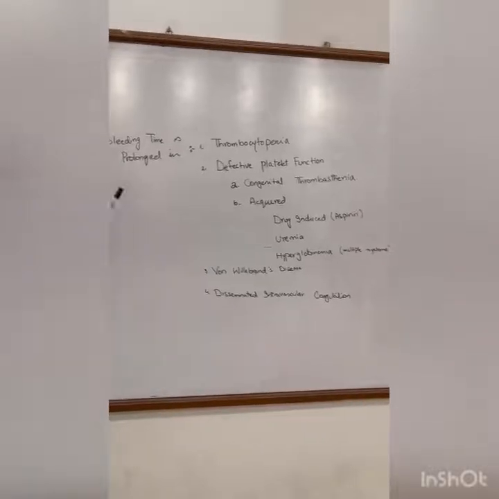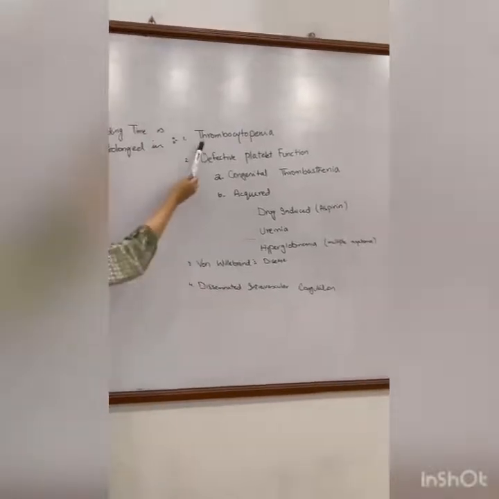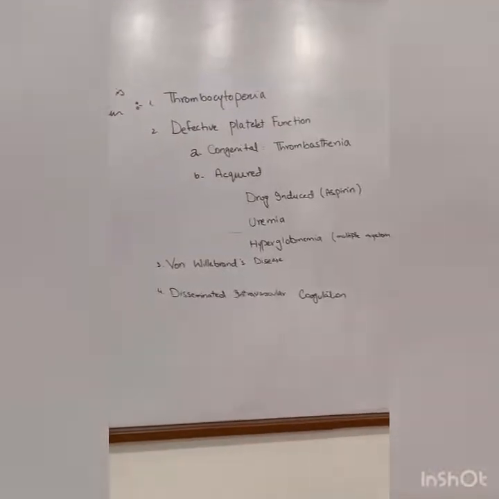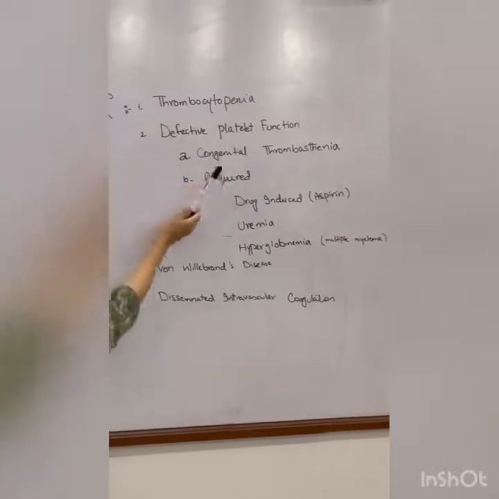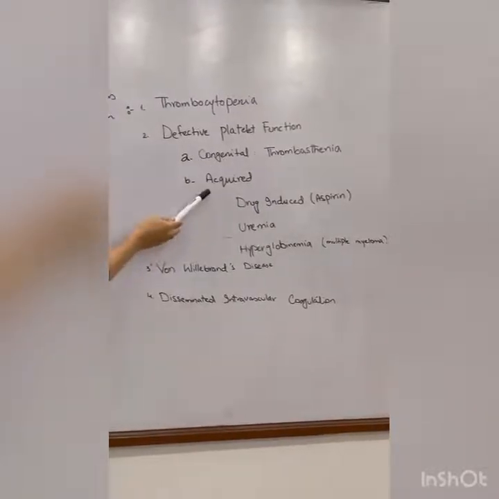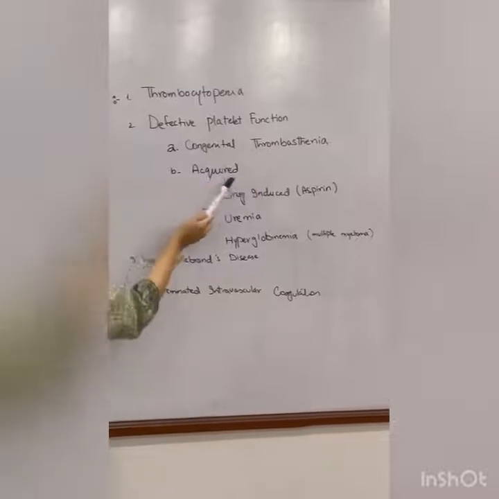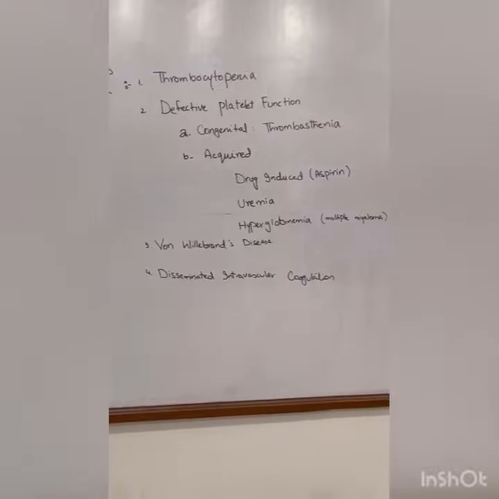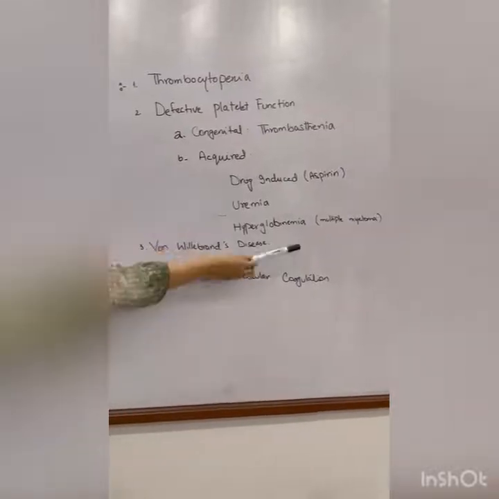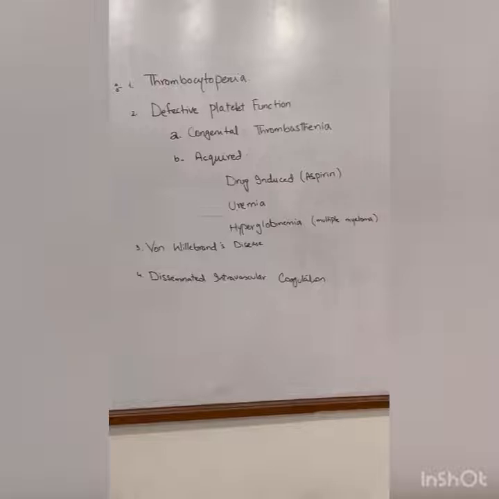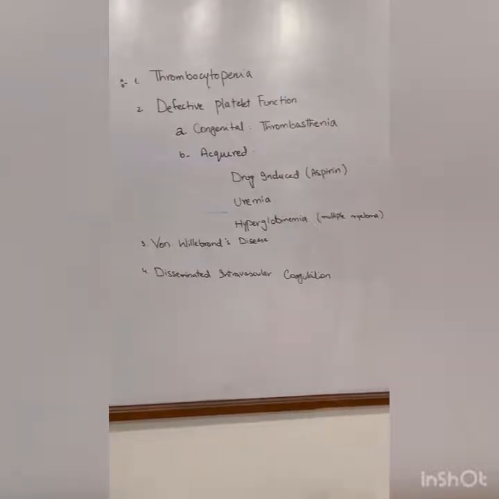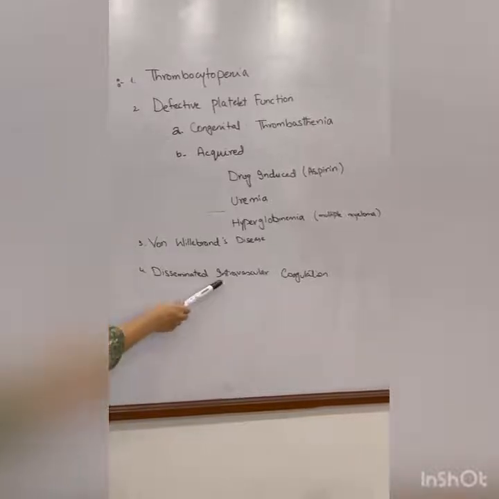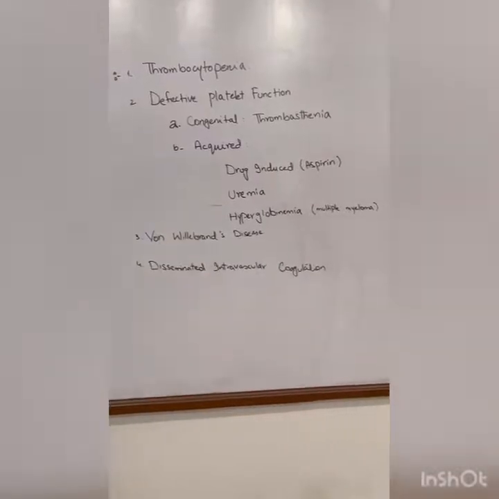The factors which prolong the bleeding time: first, thrombocytopenia, in which the platelet count decreases. Second, defective platelet function, which can be congenital or acquired. In acquired it can be drug induced, due to aspirin, uremia, or hyperglobulinemia associated with multiple myeloma. Third, von Willebrand disease; if it is reduced, it will increase the bleeding time. And the fourth one is disseminated intravascular coagulation.